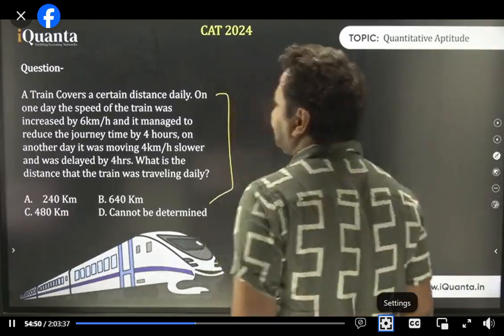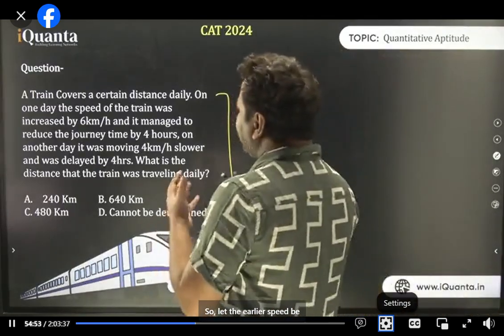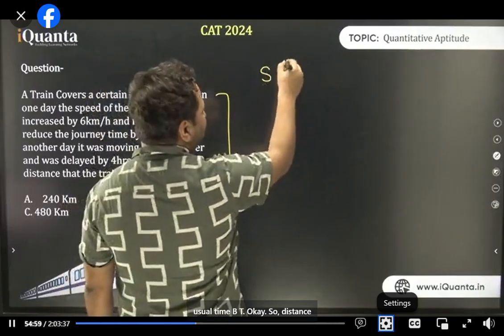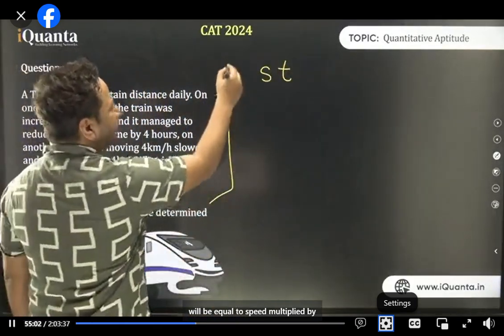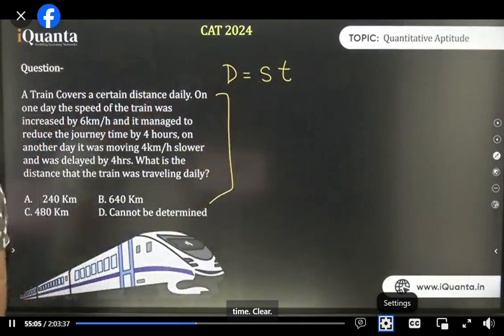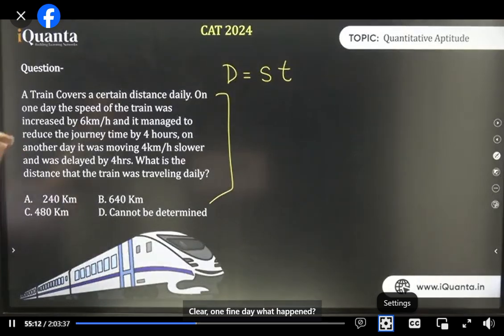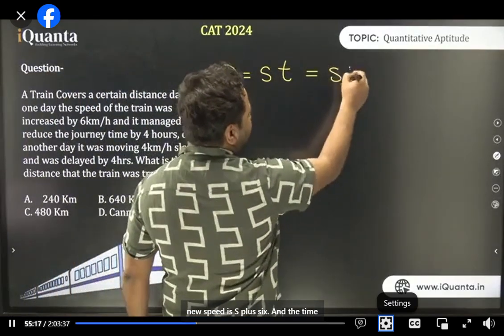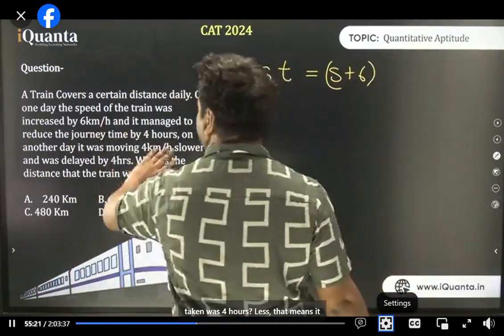Let's do it now. So let the usual speed be s and the usual time be t. Okay. So distance will be equal to speed multiplied by time. Clear? One fine day, what happened? The train increased speed by 6 kilometers per hour, which means the new speed is s plus 6. And the time taken was 4 hours less.